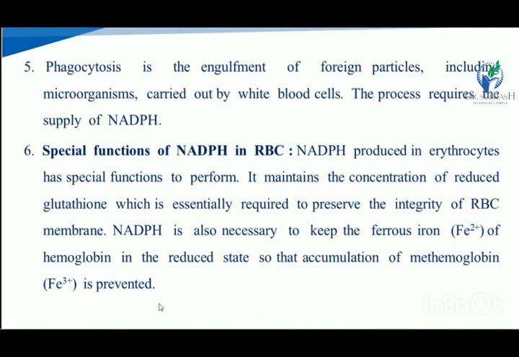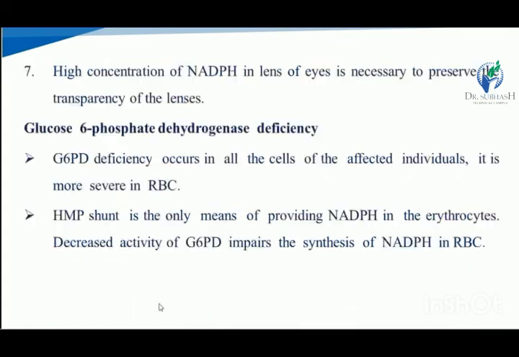NADPH is also necessary to keep the ferrous ion in hemoglobin in the reduced state, so the accumulation of methemoglobin, that is Fe3 plus, is prevented. So it is useful in the RBC.